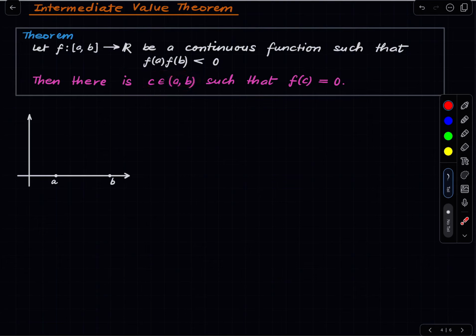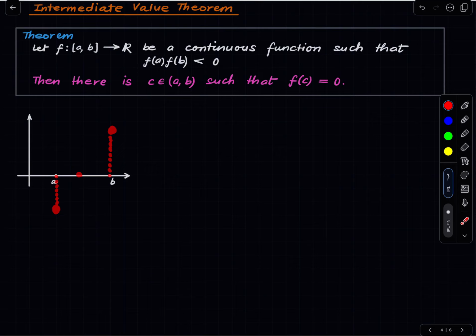Visually, what does this theorem become? Suppose fa is negative and fb is positive, then the theorem is saying that somewhere between a and b, the function must take the value 0. Of course we are assuming continuity of the function, because without that this is certainly not true.